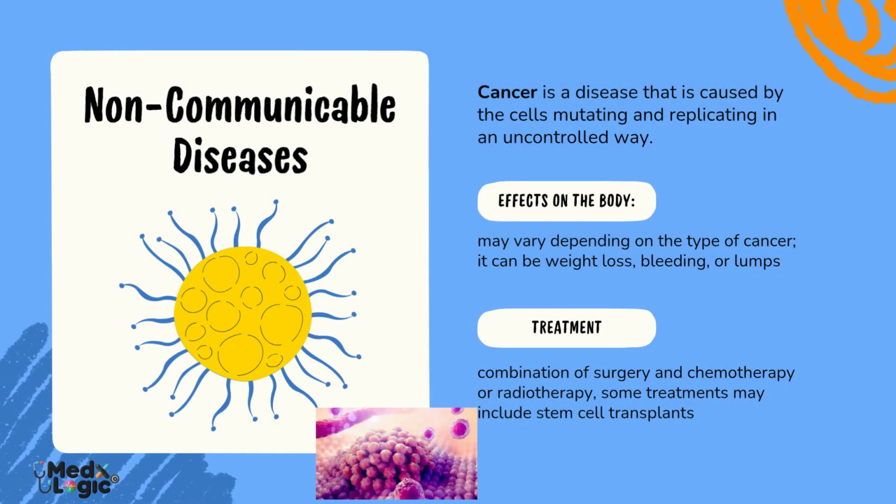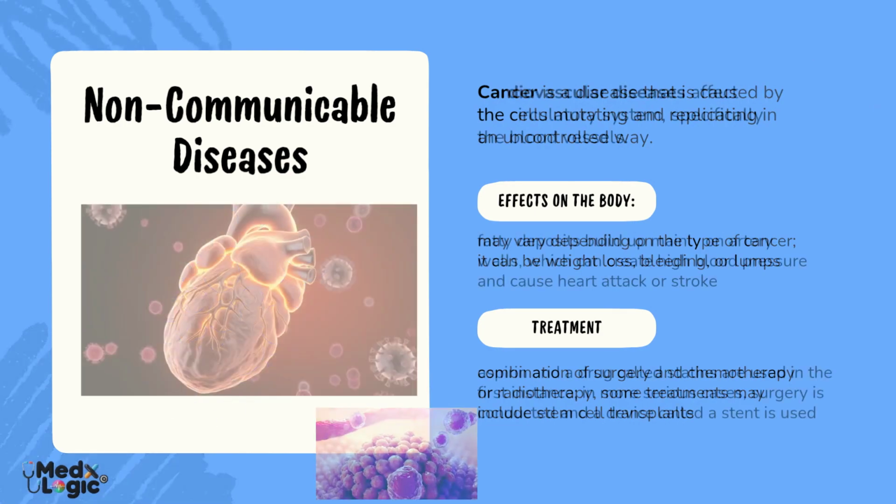Cancer occurs when cells mutate and grow uncontrollably in the body. Symptoms vary depending on the organ involved and may include weight loss, bleeding, or abnormal lumps. Treatment may include surgery, chemotherapy, radiotherapy, or stem cell transplantation.